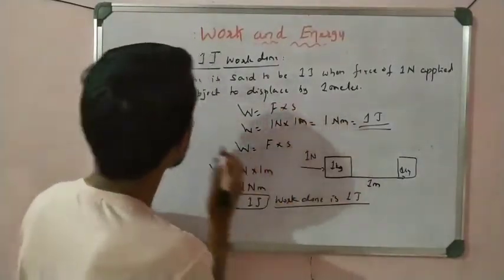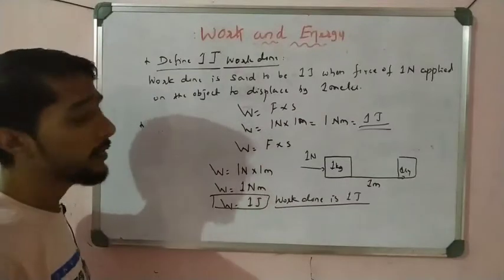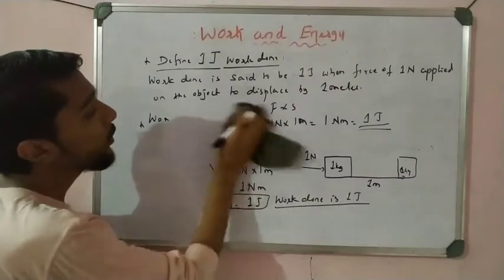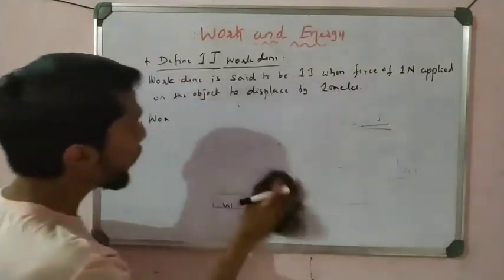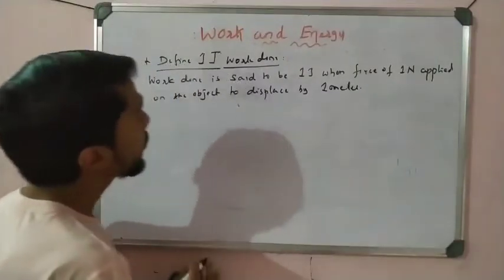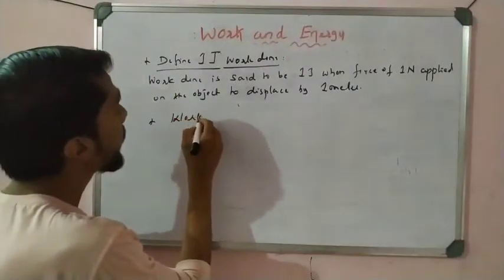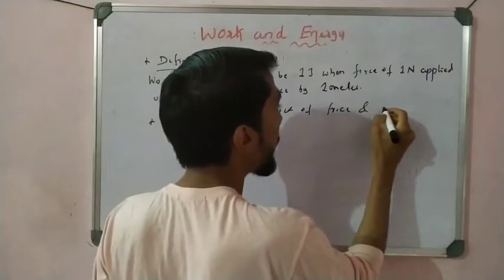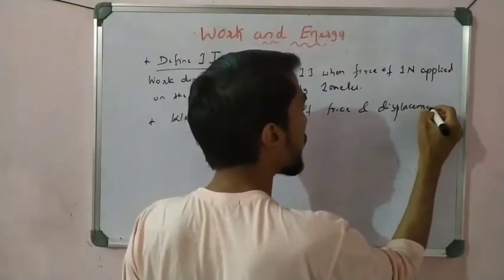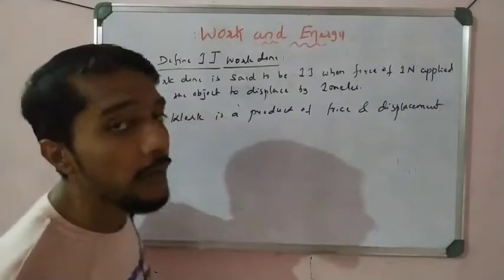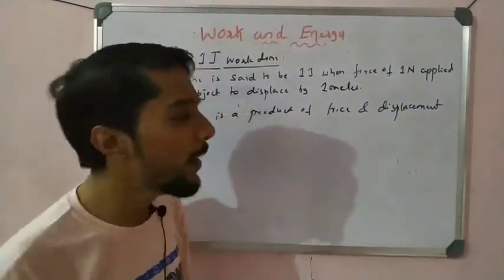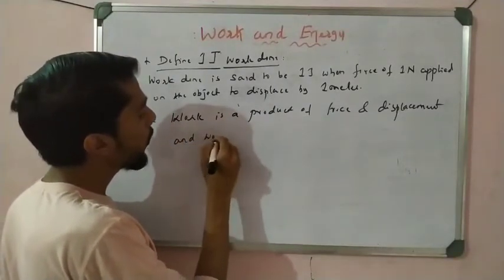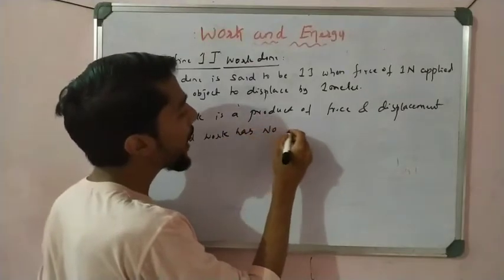Now one very important point about work. Work, is it a vector or scalar? You remember that work is a product of force and displacement, correct? We already know that work is a product of F into S, force into displacement, and work has no direction.